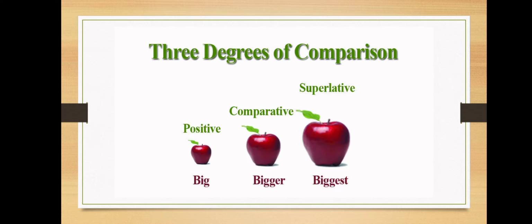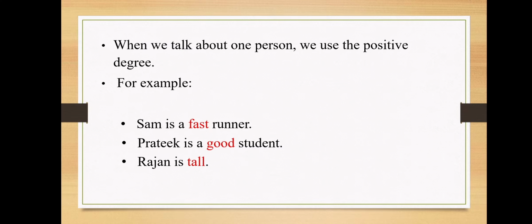There are three main degrees of comparison, and they are positive, comparative, and superlative. Now let's understand each degree separately. So children, when we talk about one person, we use the positive degree.